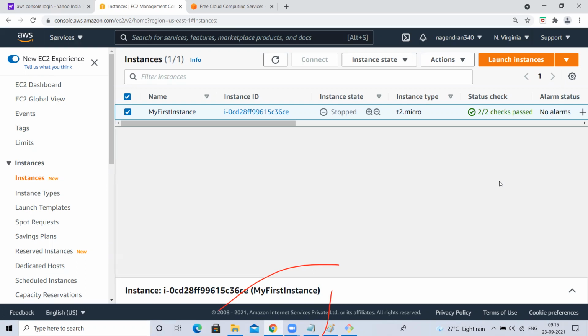Yes, sir. Okay. Now, one more question. I launched 2 instances at 9 o'clock. I launched one instance, my first instance. I'll launch one more instance called my second instance. 2 instances I created at 9 o'clock and I closed both at